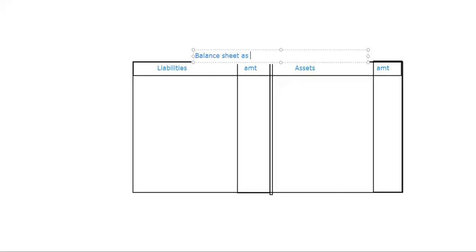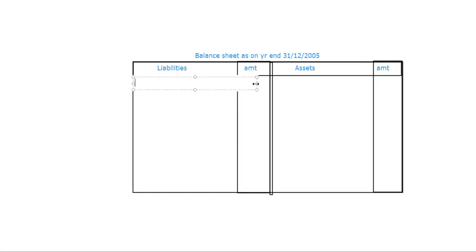Balance sheet as on year end 30. Now first, from the last year's balance sheet, we got what? Capital. So how much capital did we get from the opening balance sheet? 15,575. Okay. And to this one, usually we'll add what?